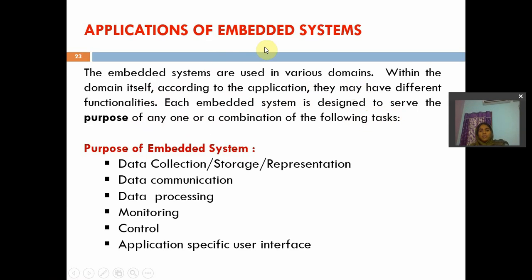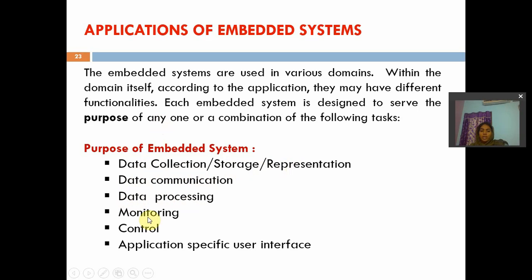To know the applications of embedded systems, first of all we want to see the purpose of embedded systems. So why we need an embedded system is important. The first major purpose of an embedded system is storage. We have to collect the data, we need to store the data, and we want to represent the data. Second one is data communication. We need an embedded system to communicate data. The third one is to process the data. Data processing is a purpose of embedded system.